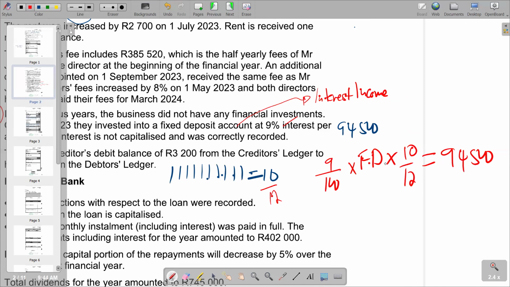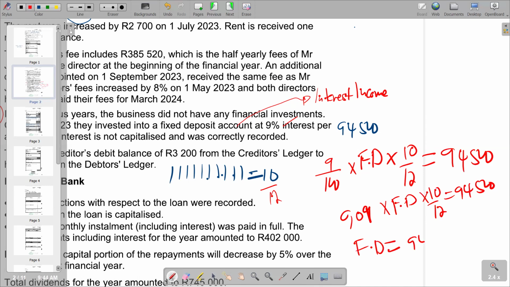So we can quickly calculate. For 9%, it's going to be 0.09 as a decimal, multiplied by the fixed deposit, multiplied by 10/12, equals 94,500. So we make the fixed deposit the subject of the formula: fixed deposit equals 94,500.